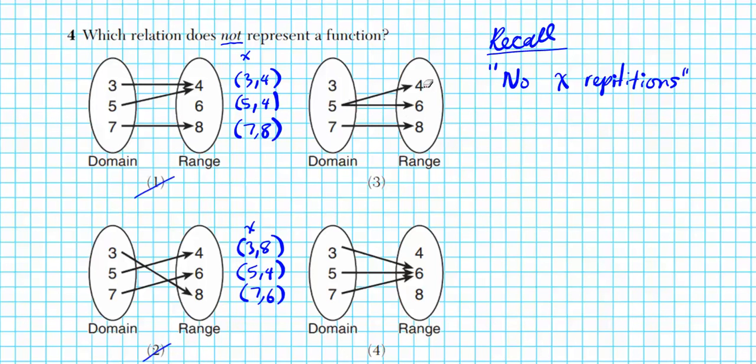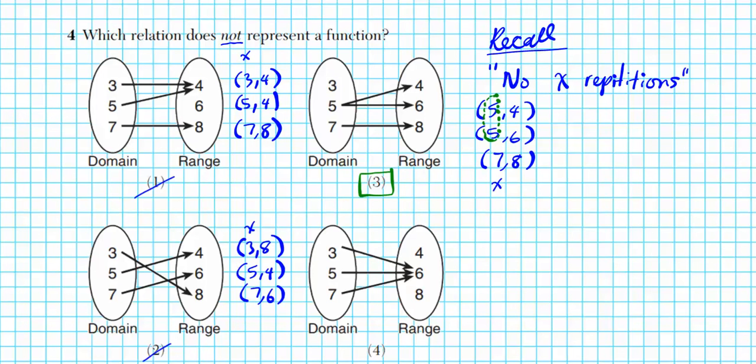Option 3, 5 goes to 4, 5, 4. 5 goes to 6, 5, 6. 7 goes to 8, 7, 8. Now look at your x's. Are there any repetitions? Yes, we do have repetition with 5. Okay, so what does this mean? This means that you're assigning one input, 5, to 2 outputs. This is not a function. Answer is option number 3.